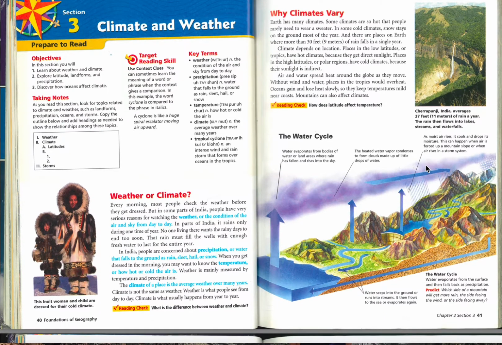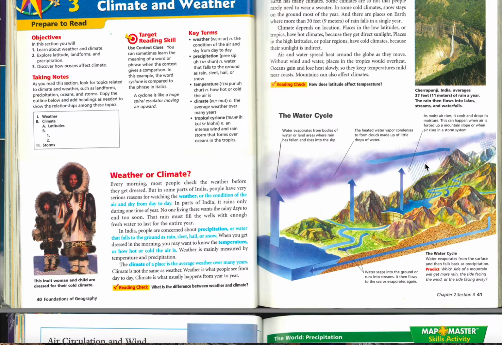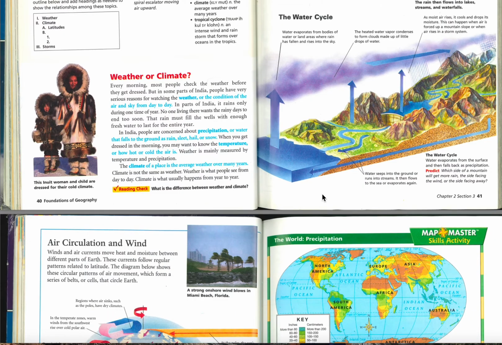Okay, here's our water cycle, and you've seen the water cycle several times through the years. Water evaporates from bodies of water where rain has fallen, so we've got evaporation, and then we have condensation, and then we have precipitation, and then it flows back, and we follow the cycle.